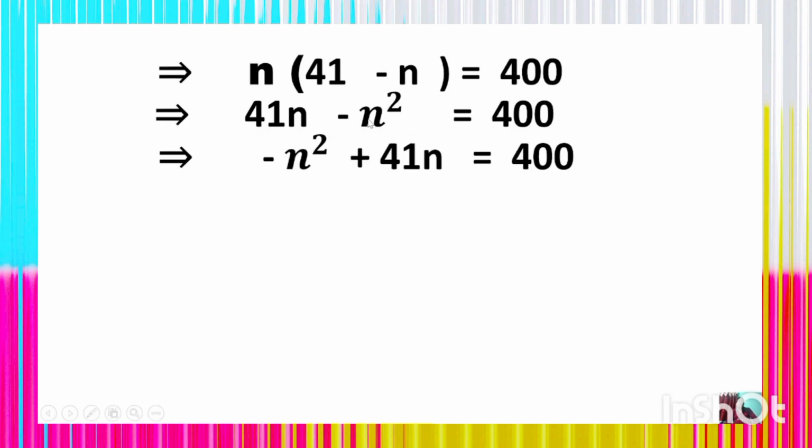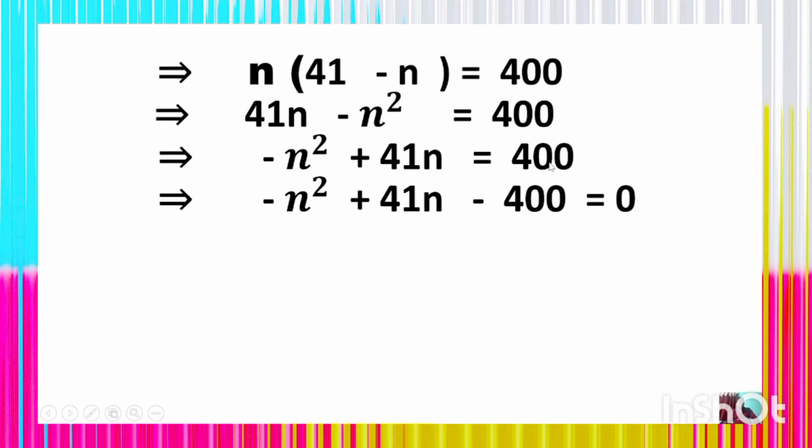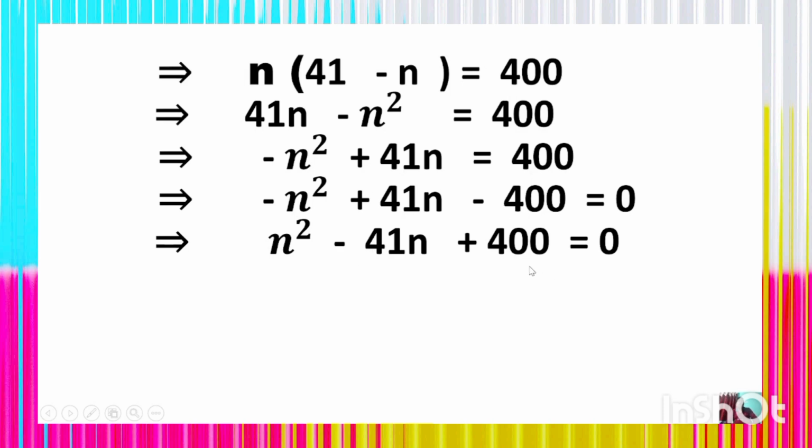Here is the arrangement: minus n square plus 41n is 400. Here 400 will be transposed from the left side to the right side, the sign will be changed, which is minus 400 equal to 0. Thus, minus n square plus 41n minus 400 is equal to 0. By changing the sign, minus n square will be plus n square, plus 41n will be minus 41n and minus 400 will be plus 400. Thus, n square minus 41n plus 400 is equal to 0, which is a quadratic equation in the variable n.